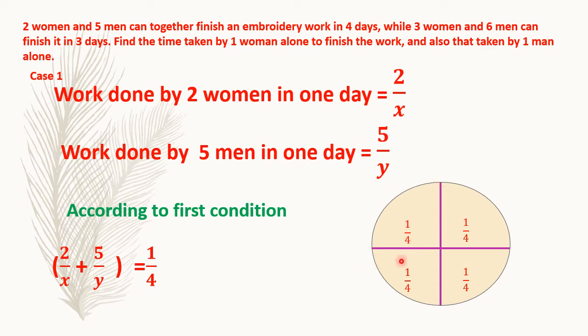Everywhere the same condition. Now this first equation is of the first condition, which is in the first statement. In the next slide, we will take the second condition.